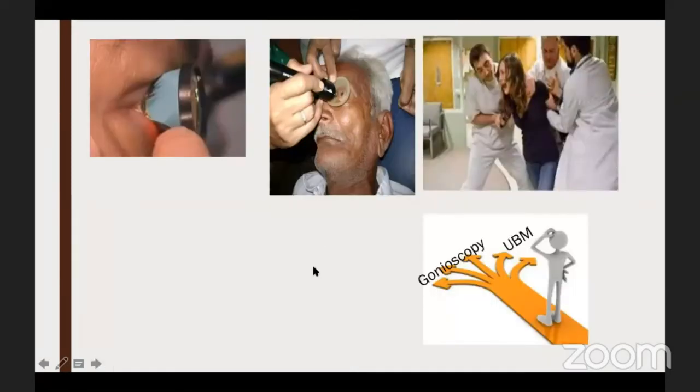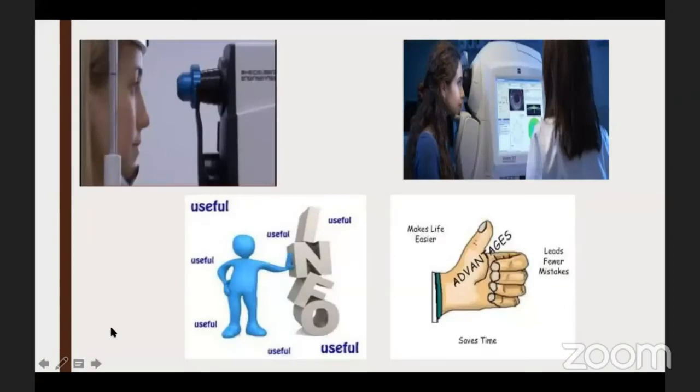Coming to the comparison, again, gonioscopy and UBM are very contact procedures and quite cumbersome. So all of us, in fact, might not ourselves like a gonio lens or a UBM probe put into our eyes. Whereas anterior segment OCT is a very sophisticated non-touch technique, which could be done by technicians also. But for the same reason, again, talking of ASOCT, would you rely on something which is done by a technician or an operator?